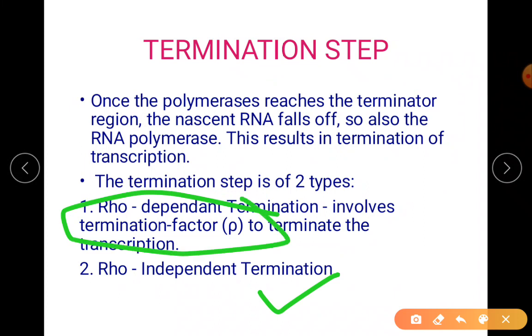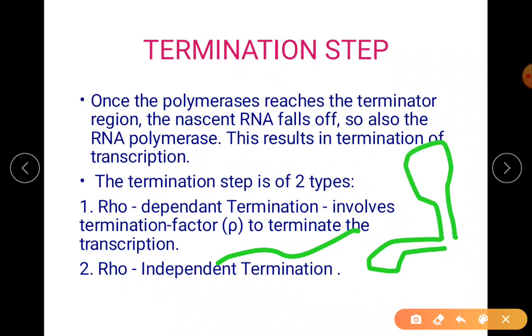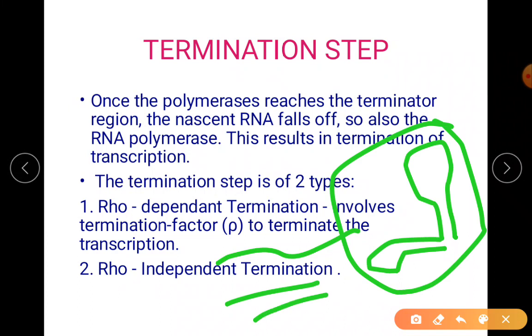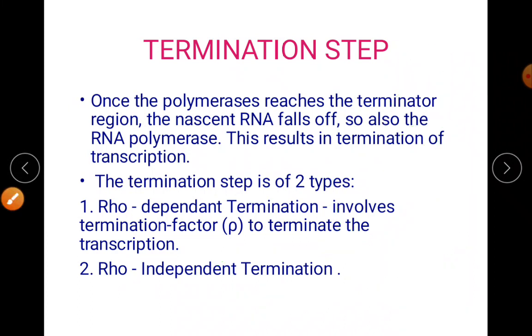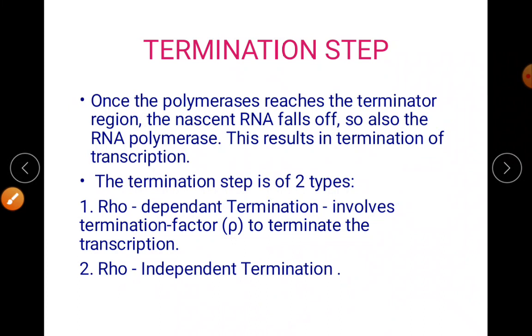By itself it undergoes certain formations. Imagine if this is the RNA, it forms loops and stems by itself, so that it forms a bulky region and terminates and then finally gets released. Not important for you. You just remember rho dependent means it involves the termination factor to terminate the transcription. Rho independent means it doesn't involve the termination factor. So rho is represented like this. Please remember, this is rho.